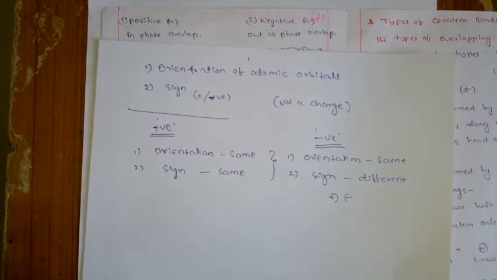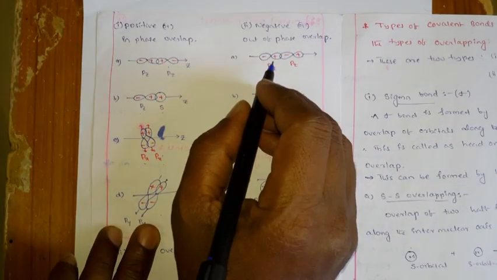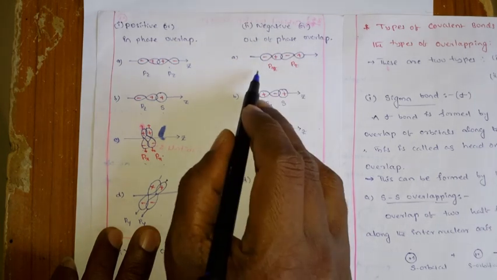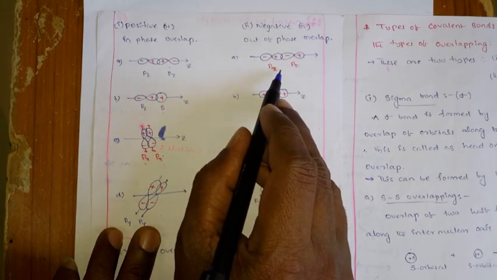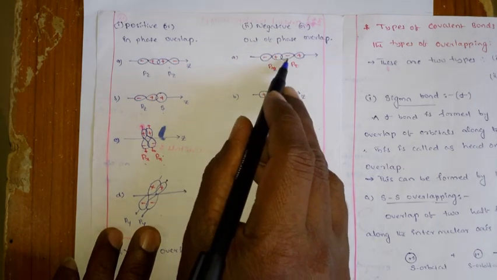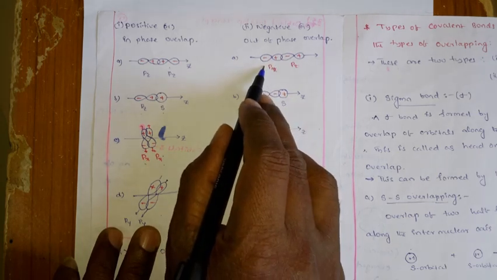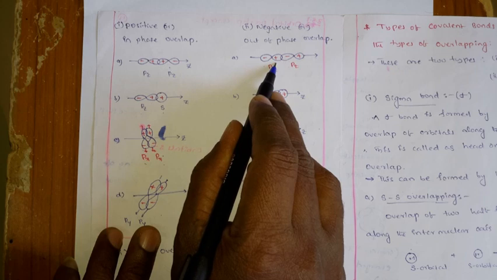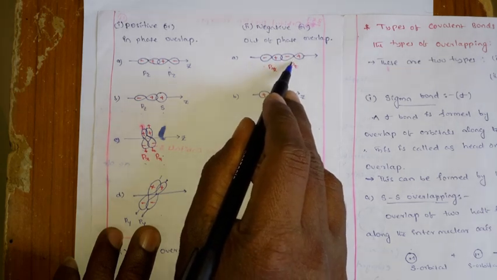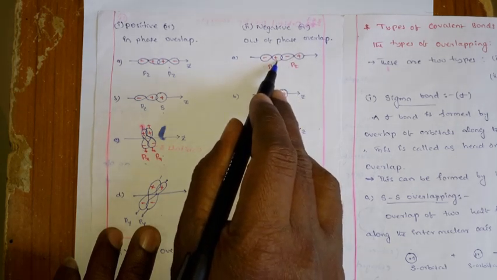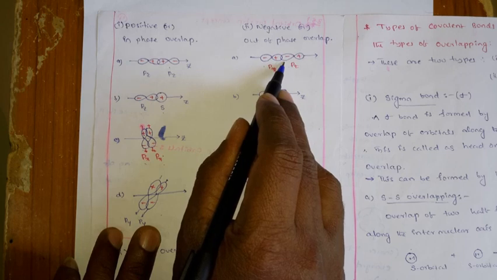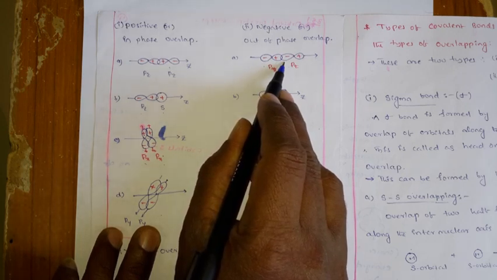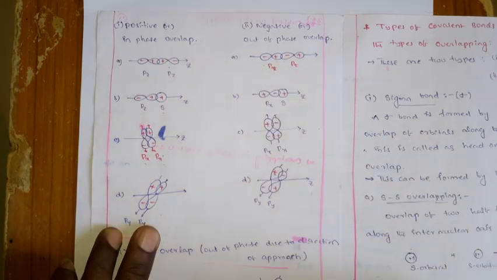Okay, so let us see one example here, the negative overlapping. You can also call it out of phase overlapping. The first one, pz and pz. They are overlapping, and you see that the orientation is the same, right? But come to the sign: here it is positive and here it is negative. So the positive lobe is overlapping with the negative lobe of the other atom, so you can call it a negative overlapping.